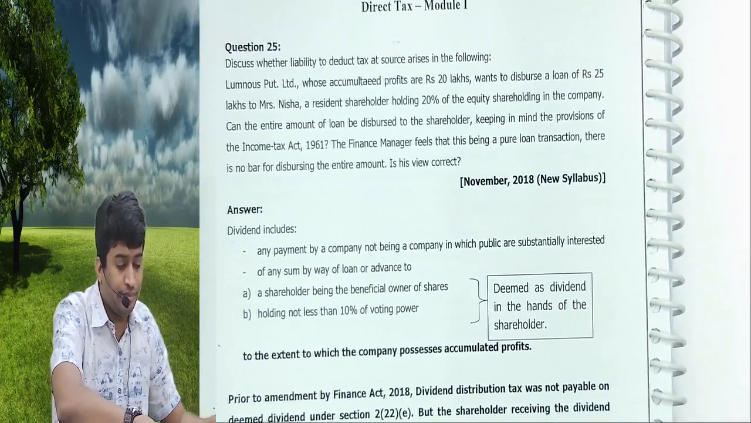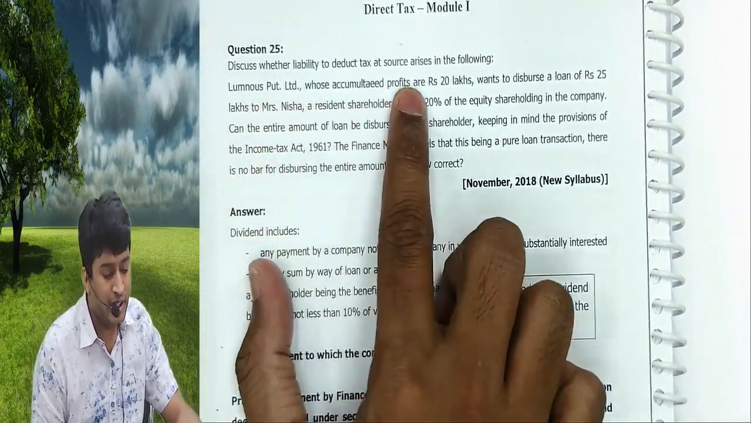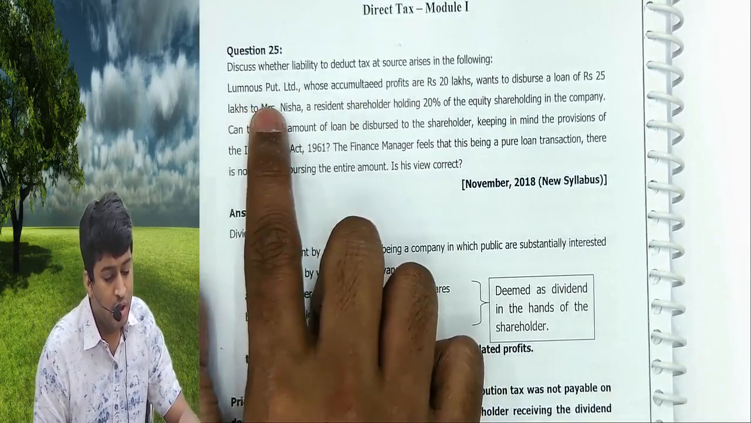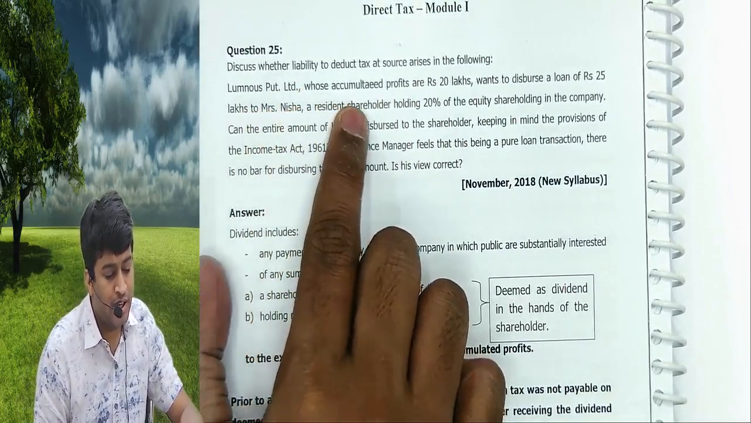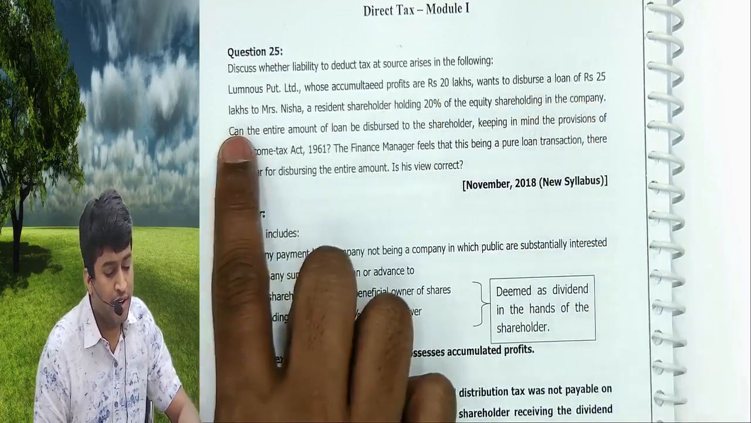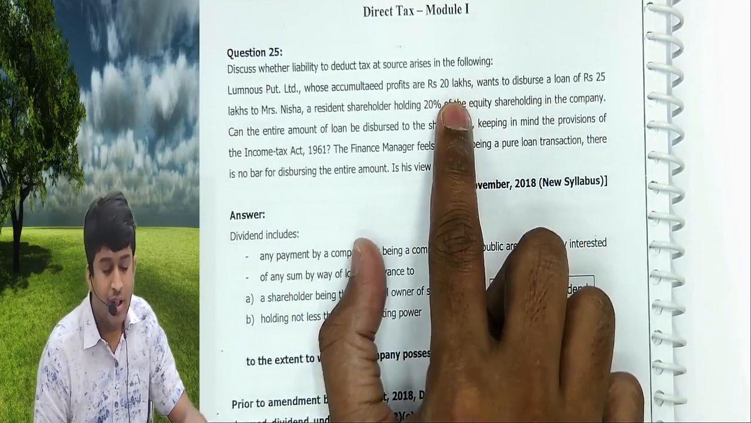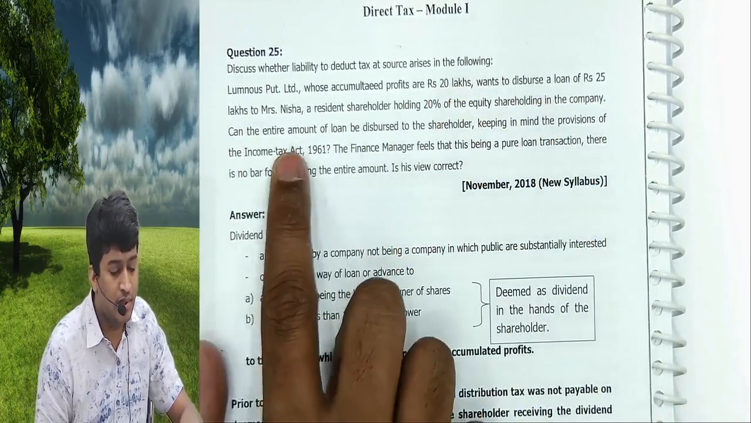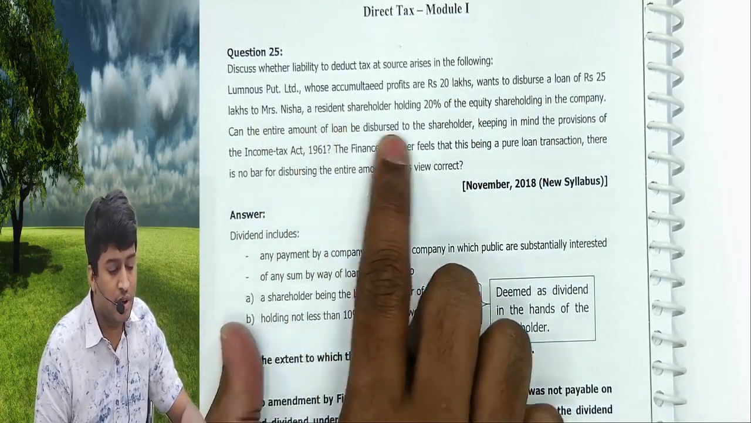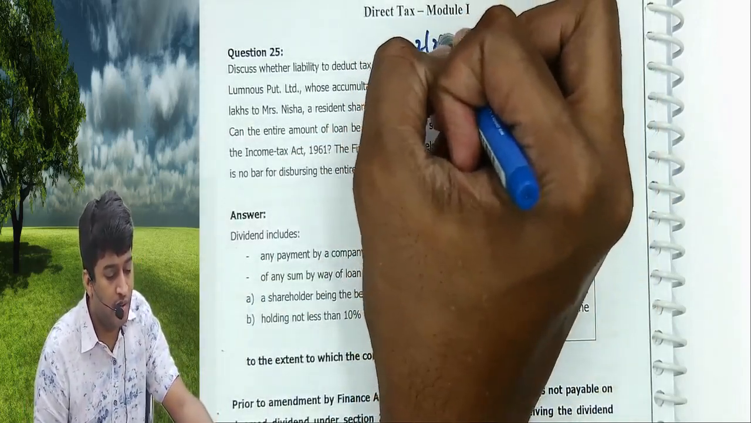25. Discuss whether liability to TDS arises in the following cases. Luminous Private Limited, whose accumulated profits are 20 lakh reserves and surplus, wants to disburse a loan of 25 lakhs. Loan amount is 25, reserves and surplus is 20, which is lower: 20 lakhs. To Mrs. Nisha, a shareholder holding 20%, it's more than 10%. So 222E will apply.